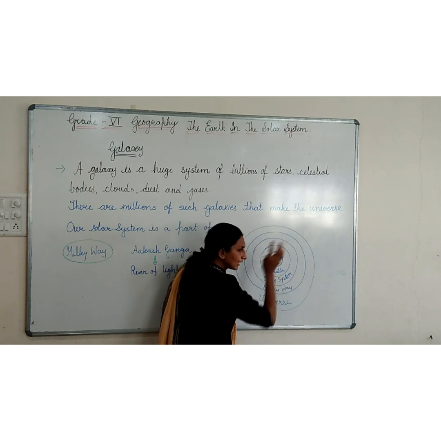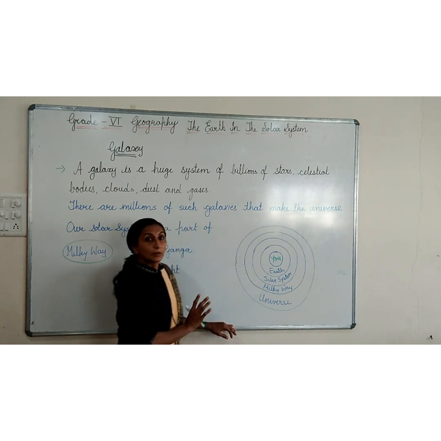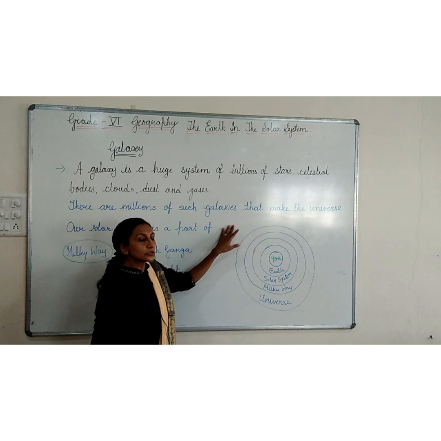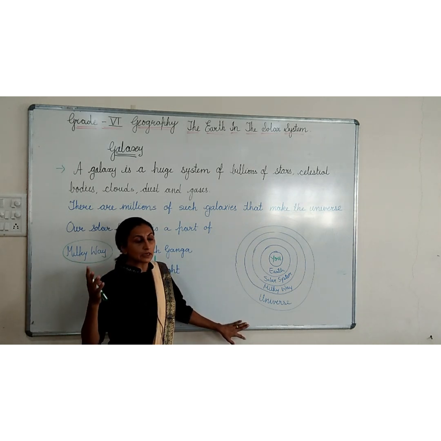Many galaxies of this type are there. This is an example of one galaxy. Our solar system is there in the Milky Way galaxy, and there is a universe of this type. So just imagine how big the universe is. We cannot imagine how much.